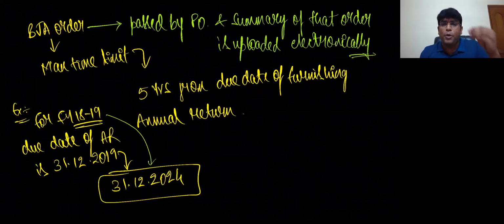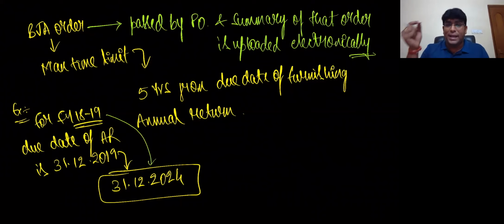The details are uploaded online by the proper officer. Online where? Online is nothing but gst.gov.in. In that common portal, everything is done by the proper officer and by the registered person. That means the proper officer will pass the best judgment order, and the summary of that order he'll upload electronically. I hope you are getting clarity, friends.